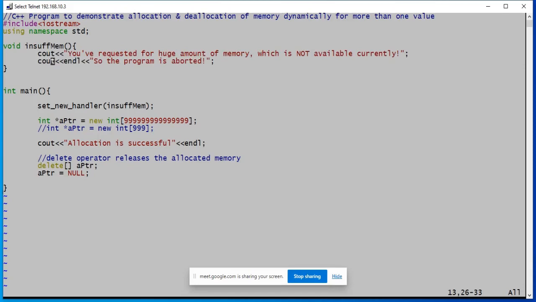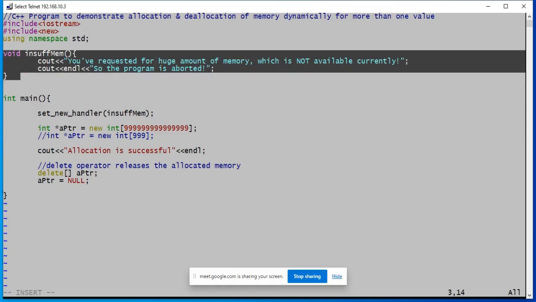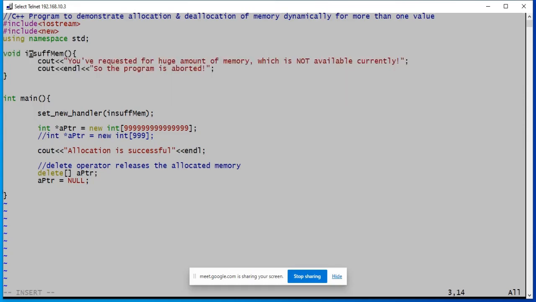And if you want to make use of this feature, set_new_handler, then you have to include some file, and that is new. This is mandatory. Okay, now let's execute this program with this addition and see if the control comes to insufmem.